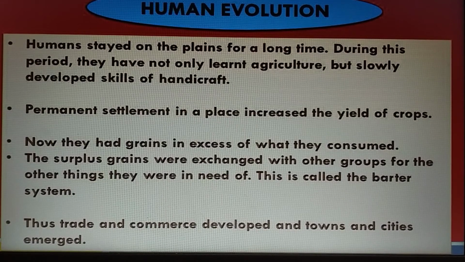Now they had grains in excess of what they consumed. The surplus grain was exchanged with other groups for the other things they were in need of. This is called the barter system. Thus, trade or commerce developed and towns and cities emerged.